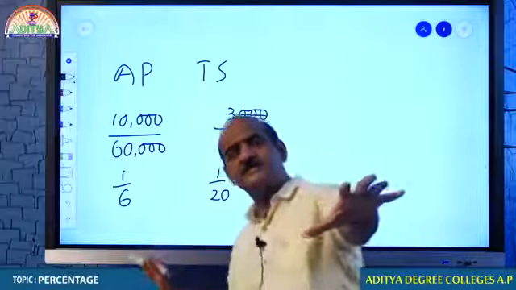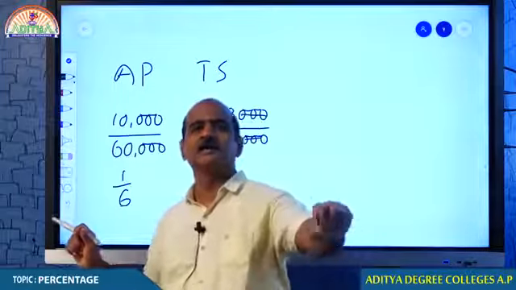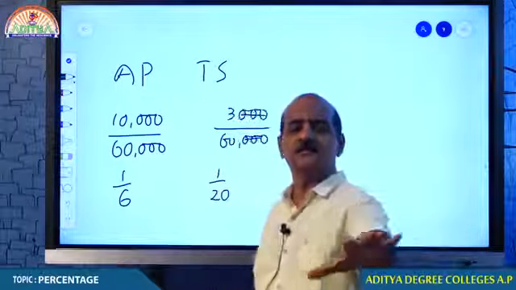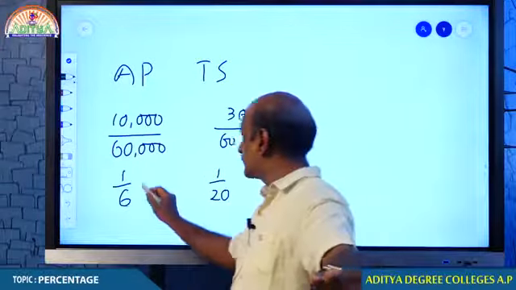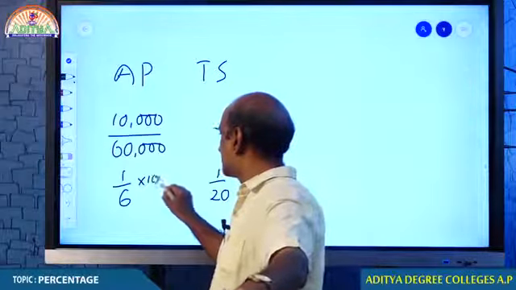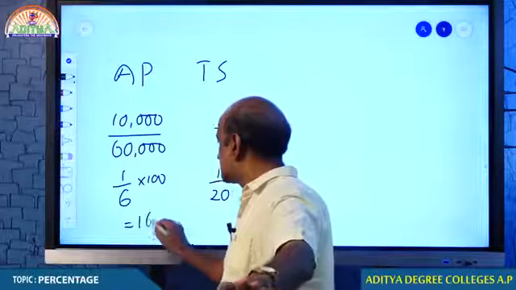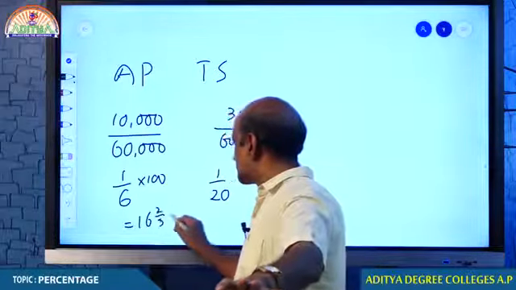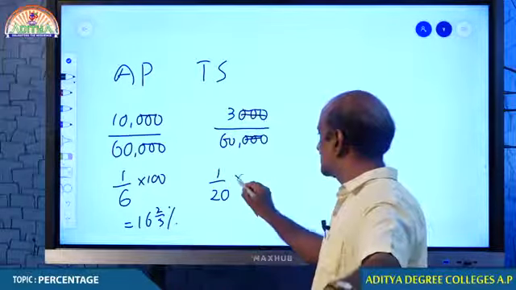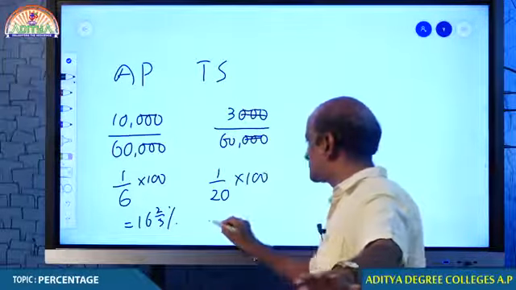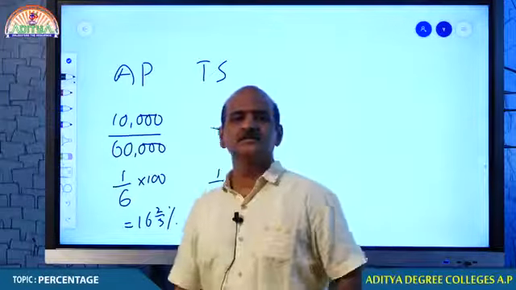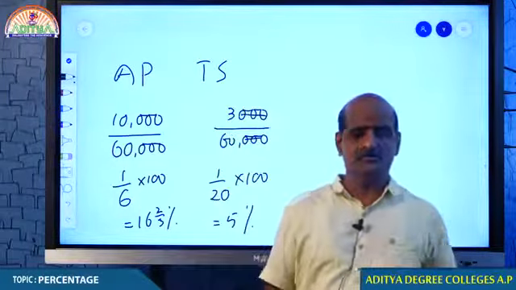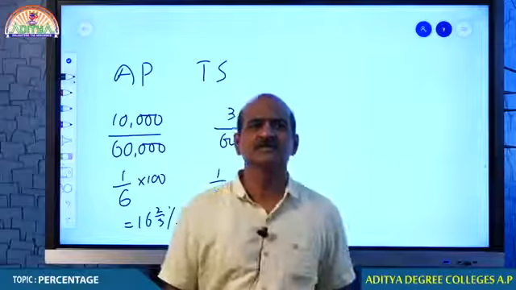It is an indication how rapidly corona is spreading in Andhra Pradesh when we compare with Telangana. And if you want to convert the same into 100, come on students, that comes around 16 2/3%. If you want to convert the same into percentage, it comes around 5%. So these figures I have taken from the newspaper because that is the only source where we can get the information.